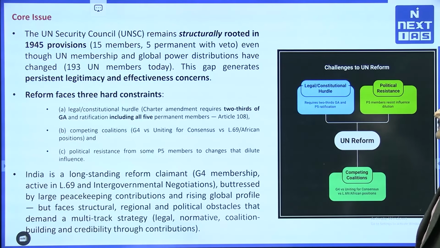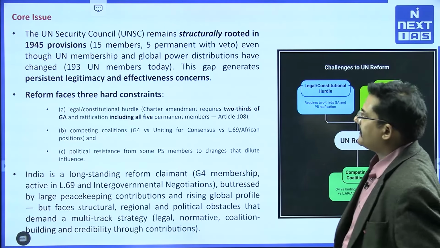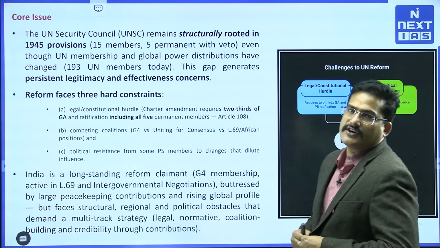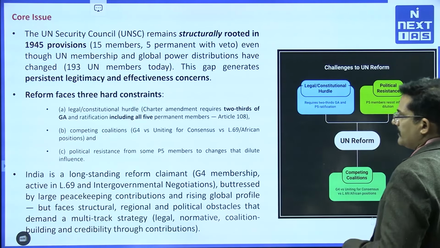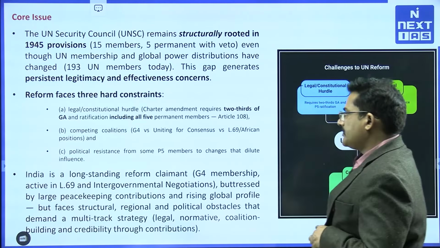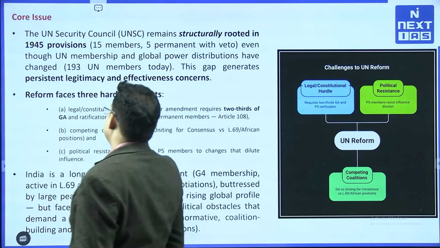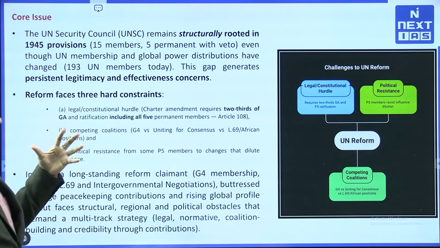This gap generates persistent legitimacy and effectiveness concerns regarding the functioning of the United Nations. Also, broadly, reform in the United Nations faces 3 hard constraints.